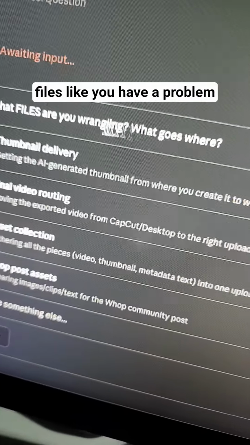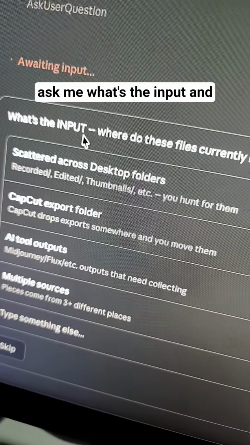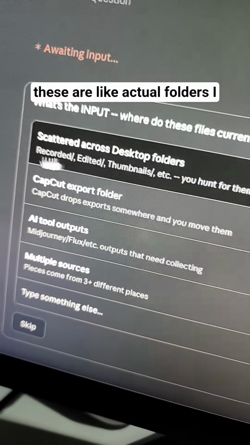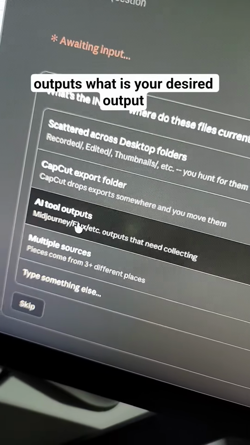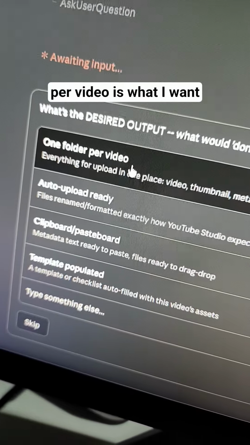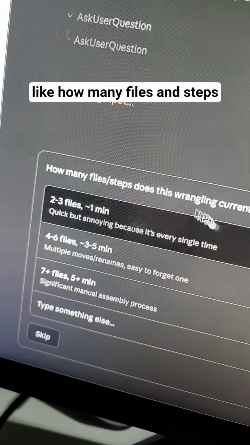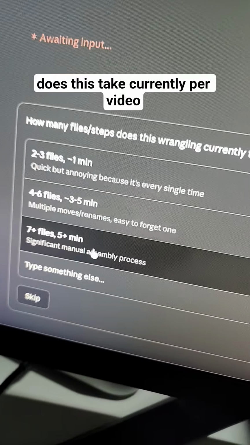What are the files you have a problem with? Let's say asset collection. So now it's gonna ask me what's the input, and these are actual folders I have, and Claude Code knows because of the context we have. Let's say AI tool outputs. What is your desired output for this? One folder per video is what I want. How many files and steps does this take currently per video? Let's say 7 plus and 5 minutes.